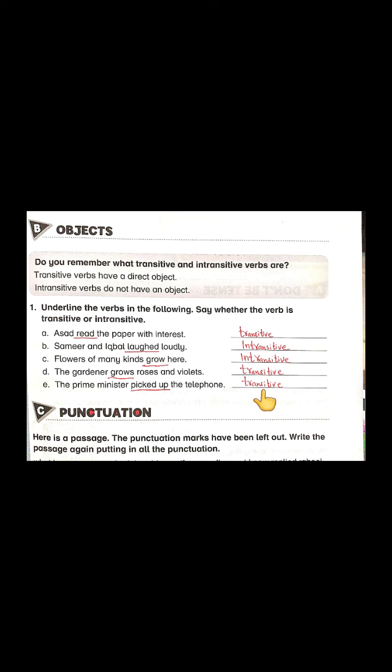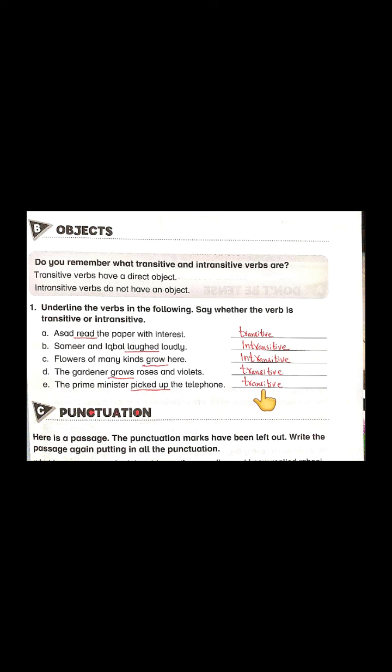Students, let's recall what we have talked about transitive and intransitive verbs. A transitive verb is a verb that accepts one or more objects. Or you can say a verb can be described as transitive or intransitive based on whether it requires an object to express a complete thought or not. Okay?